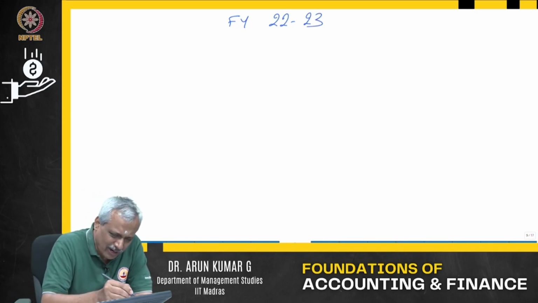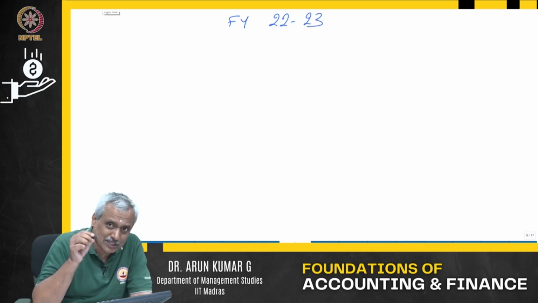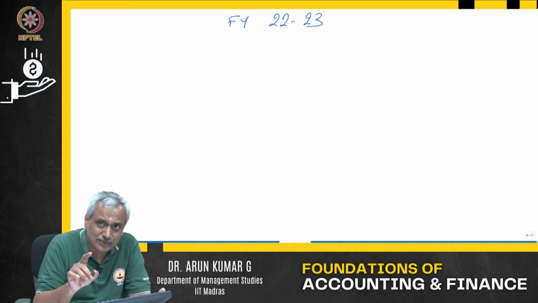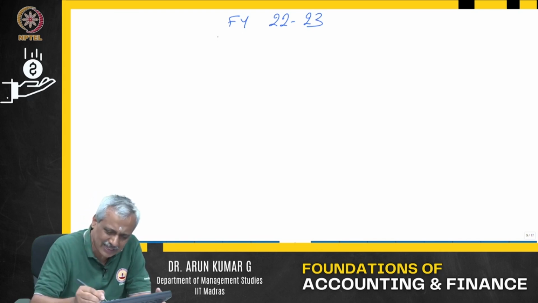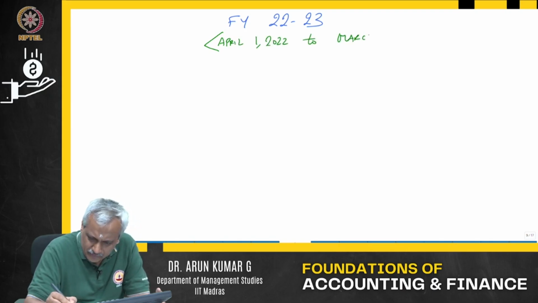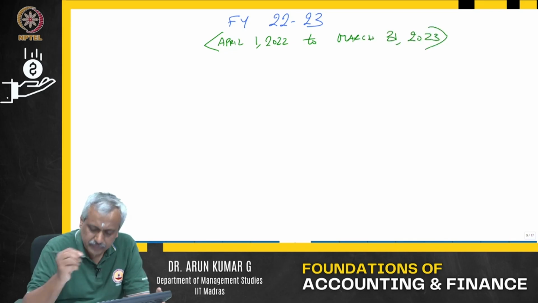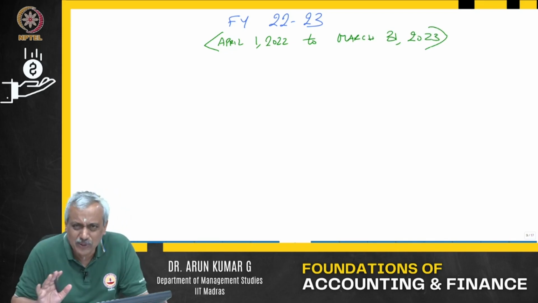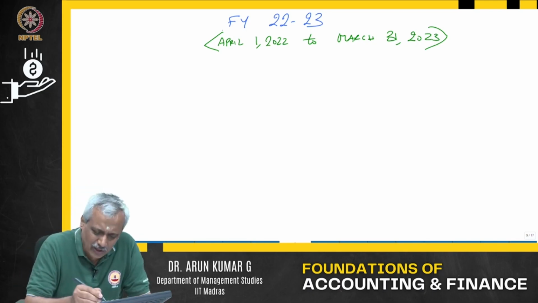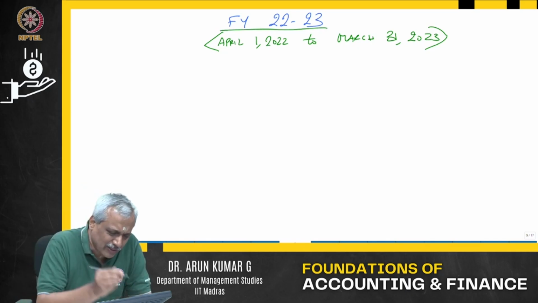I'm going to write the explanation only once, only today. In future, I am not going to write the explanation. The reason is for you to understand: April 1, 2022 to March 31st, 2023. I have written this explanation only this time, and I am not going to write it in future. This is what we call FY 22-23.